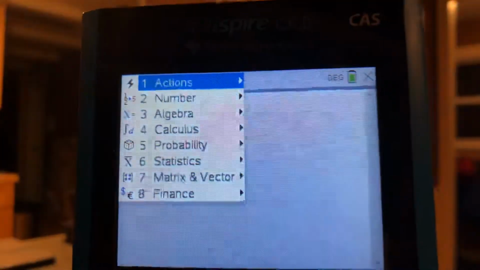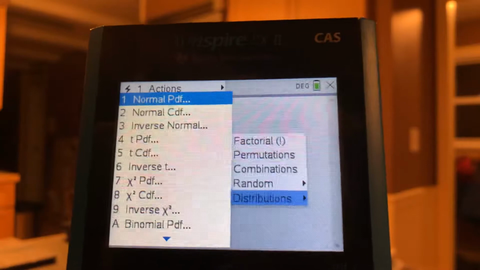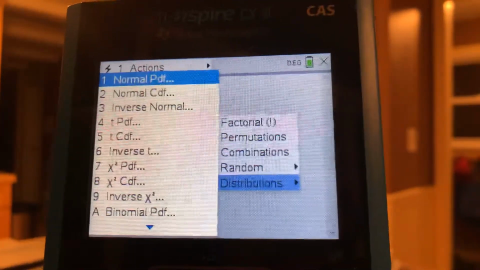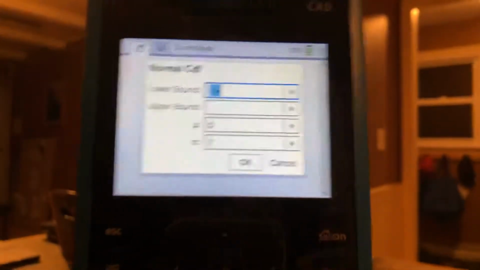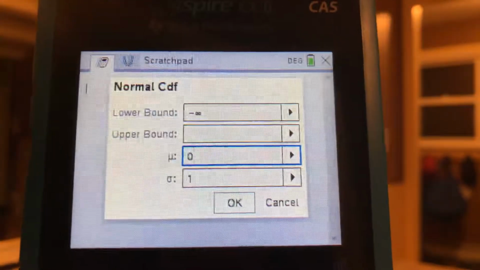Okay. From menu, you will see this. You got to hit 5 probability. 5 distributions. Then you have 1, 2, and 3 as the normal PDF, normal CDF, and inverse normal respectively. If I was to click 2 normal CDF, it kind of assumes you're working with z-scores, but you can change the mu and the sigma if you want to.